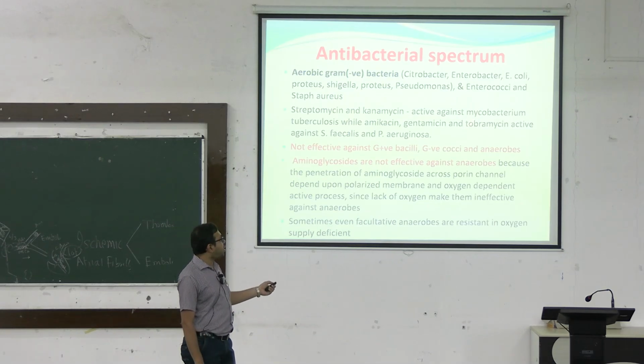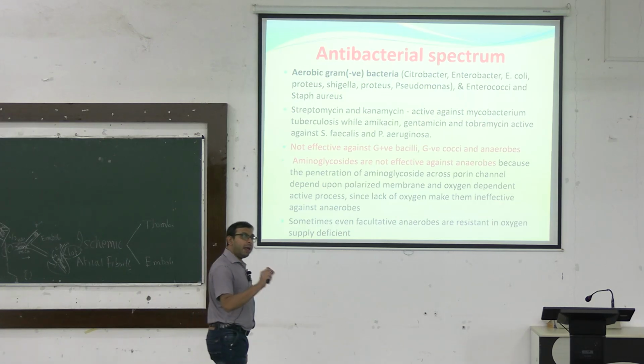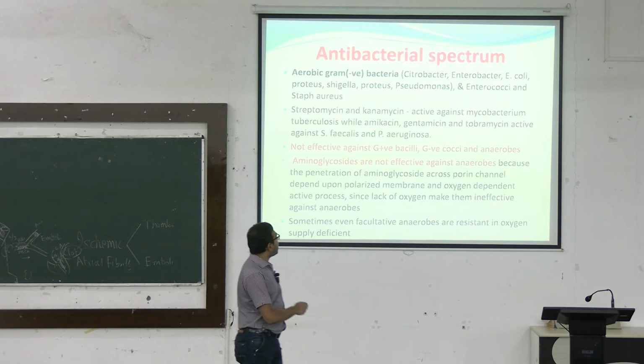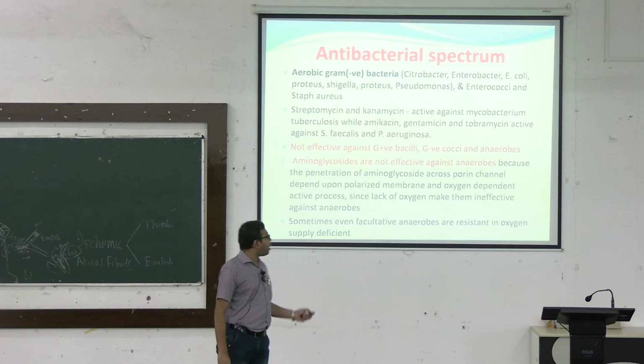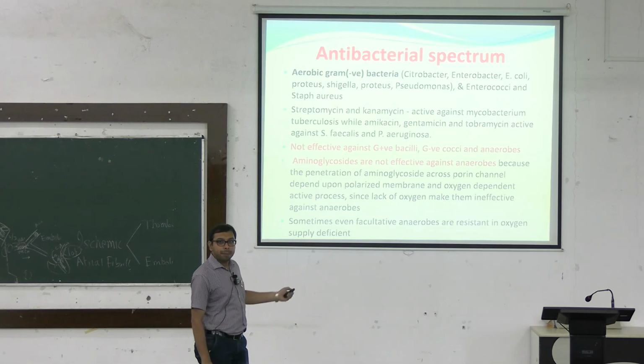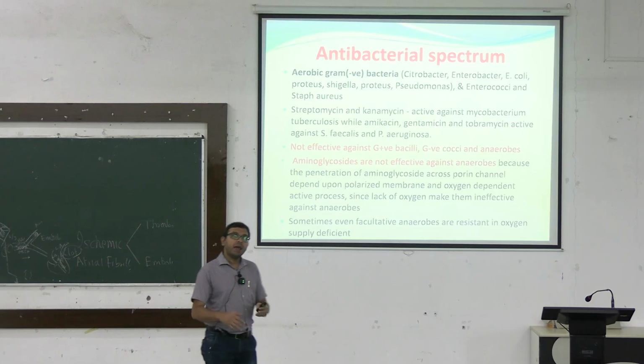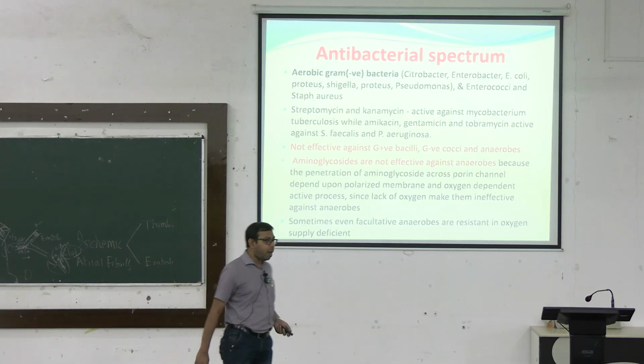So these are the gram-positive cocci. You can see these are mainly active against different types of gram-negative bacteria, as well as some gram-positive cocci. But they are not active against gram-positive bacilli. They are not active against gram-negative cocci as well as anaerobes. Already we have discussed the anaerobes.